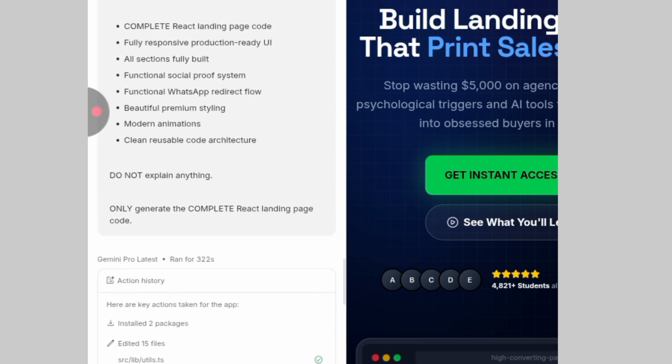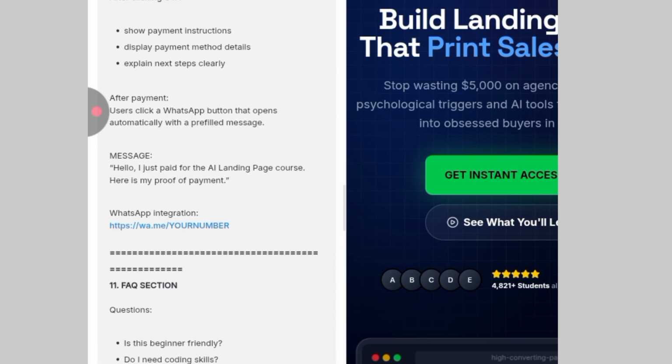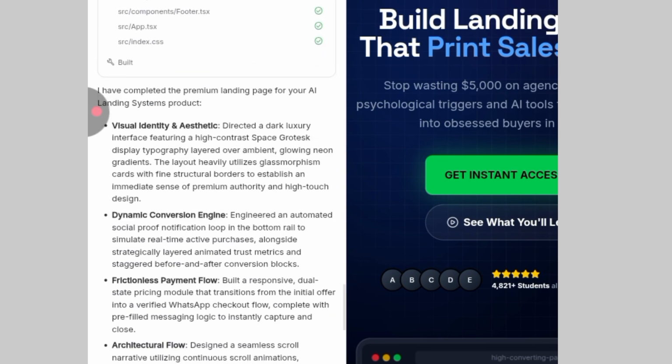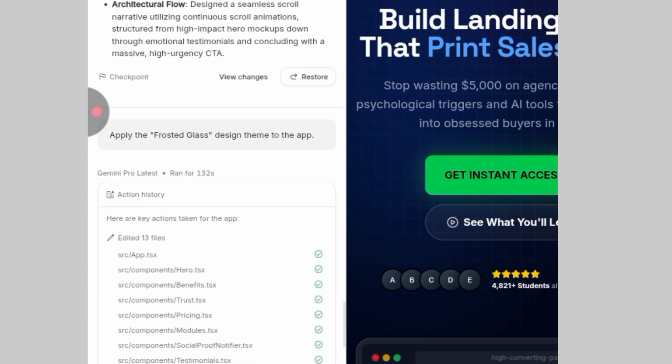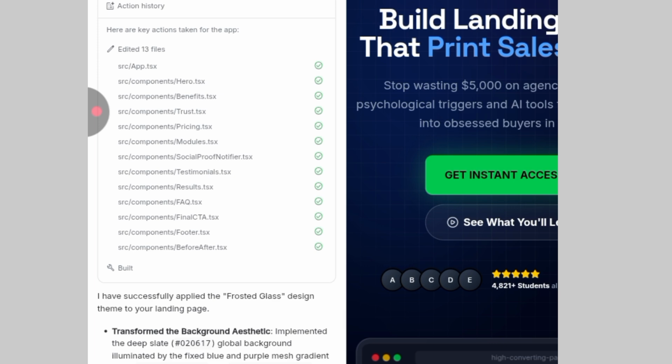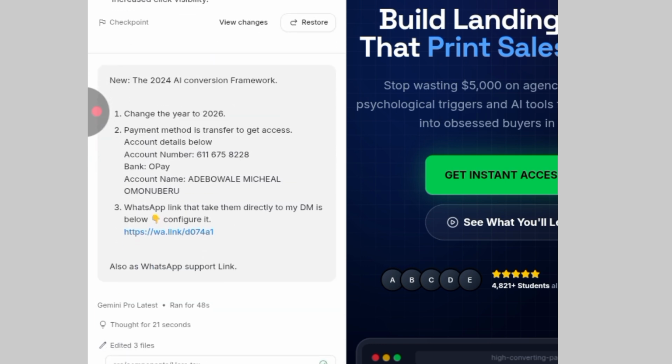If you see, this is a very long instruction, I mean a prompt. After it generated the first landing page, it applied the footer. After I generated it, I gave my own prompt. Before, the year was 2024, so I told it to convert that 2024 to 2026, and I said to add the payment method.